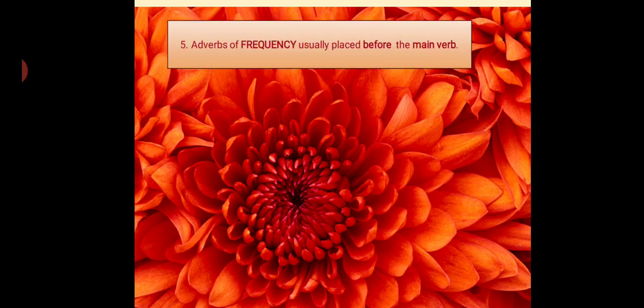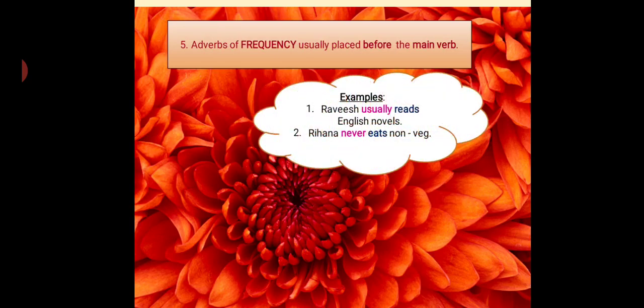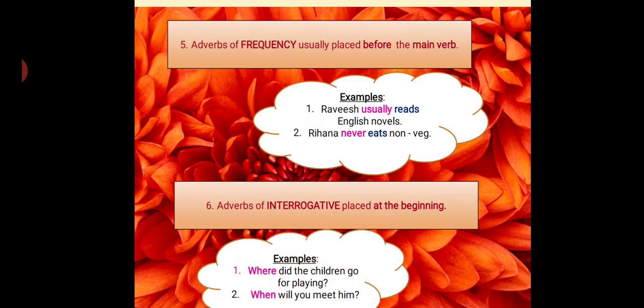Adverb of frequency, usually placed before the main verb. For example, Ravish usually reads English novels. Rihanna never eats non-veg. Interrogative adverb, placed at the beginning of the sentence. Where did the children go for playing? When did you meet him?